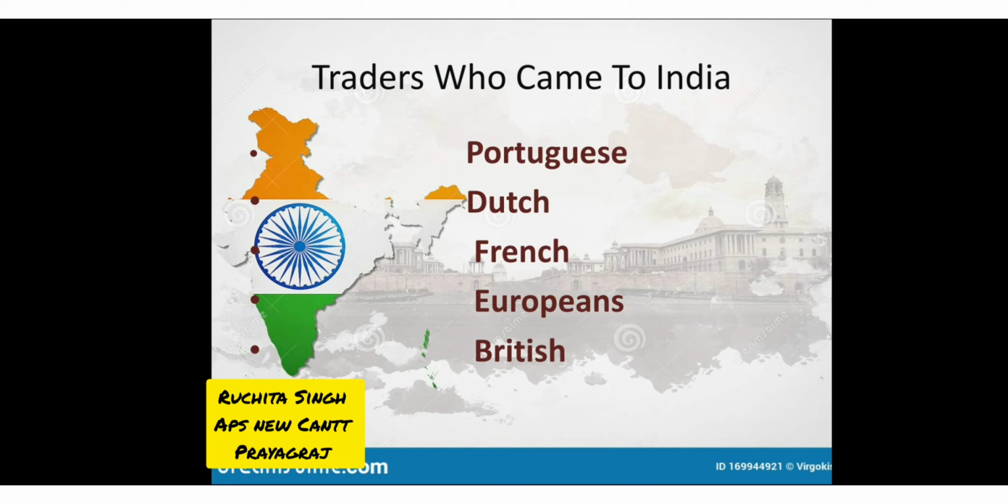So out of all these countries, Portuguese, Dutch, French, Europeans, and British, only Britishers came to India and started doing trade freely in India. They not only came to India, but they also started building their ports and maintaining their armies at their trading centers. First they entered our country and said that they wanted to do trade with our country. Then they expanded their trade by building their own ports. They said that in order to expand their business, they wanted to build their own ports.